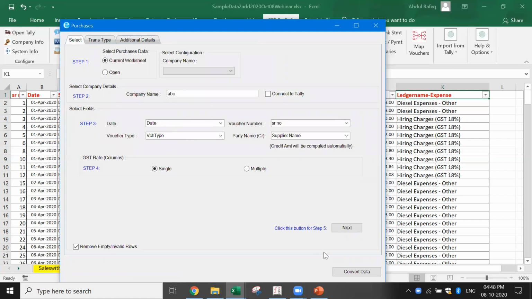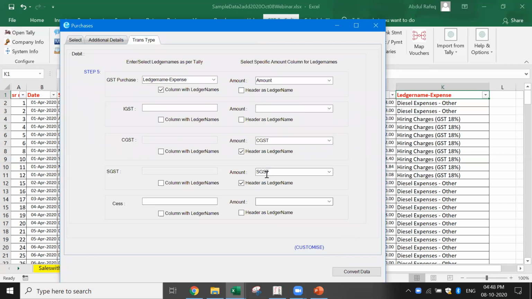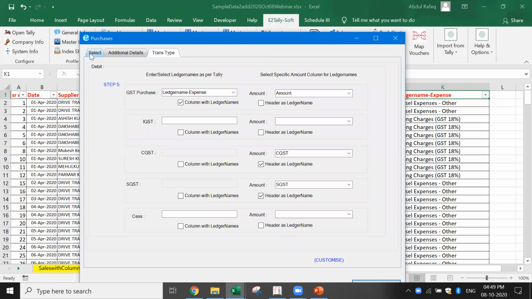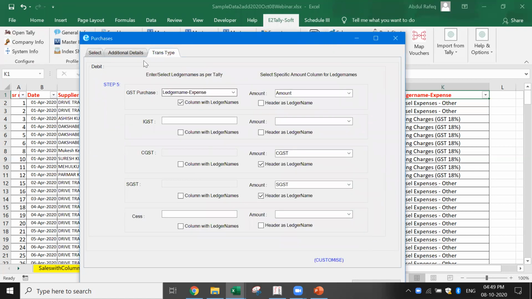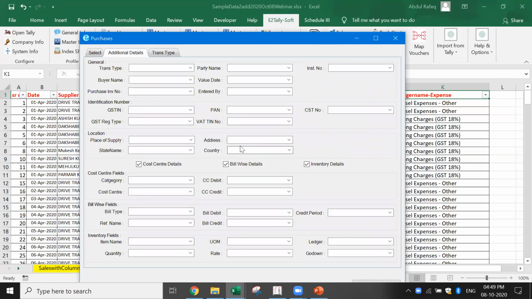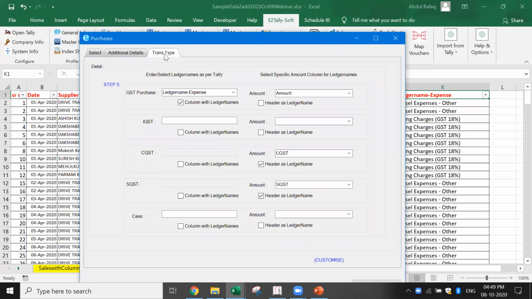I just come back here and I say convert data. Now this should be dynamically able to convert. I think I made some mistake somewhere. Where is that next step? Have I selected everything? Okay, I think there is some mistake somewhere. That's why it's not able to convert. Okay, ledger name expense is correct. I think when we select this, it's becoming a problem. So this is how it can be connected. I think there is some issue here because I selected this masters. I think what's happening is that because I selected it, by default it's taken 0, and that's why there's some validation error here.